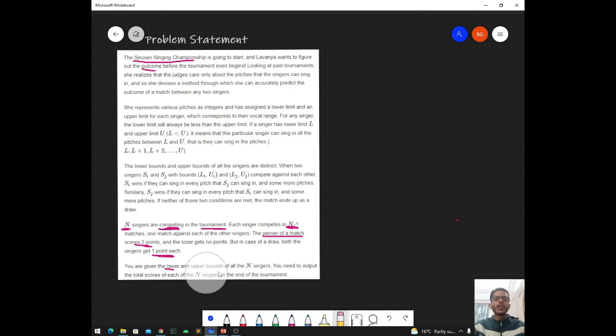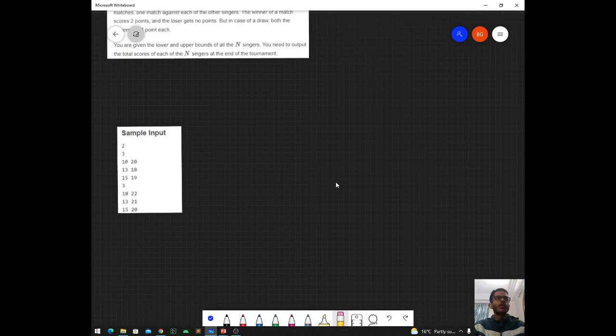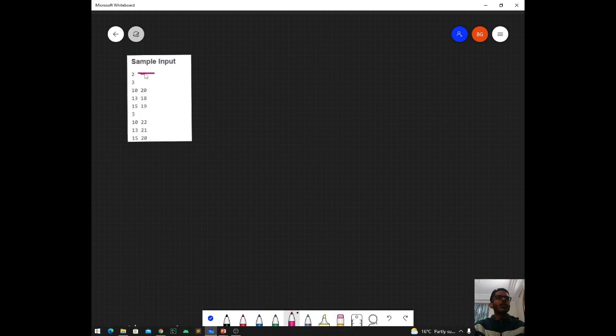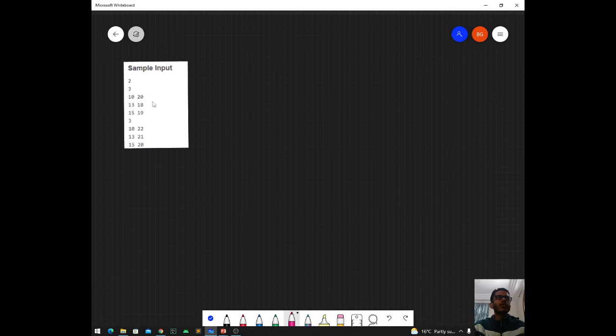So let us understand it more clearly by using the sample test case. This is the sample input. Two test cases are given, and in the first test case there are three singers, and these are the lower limits and upper limits of these three singers. So let us solve the first test case first.